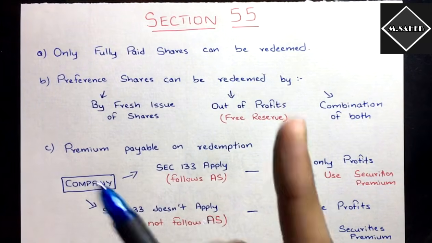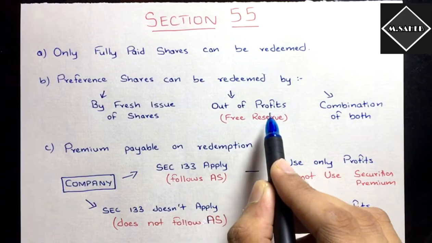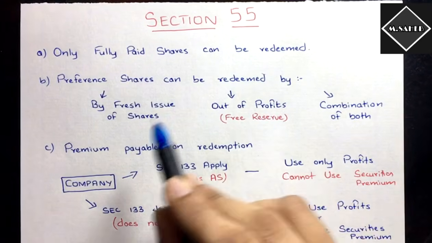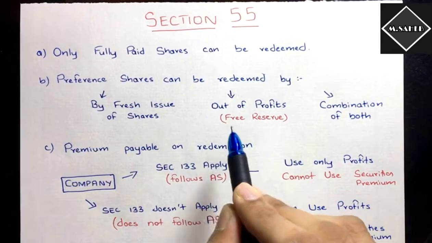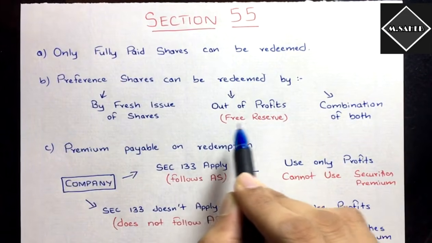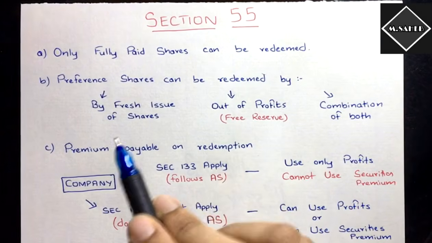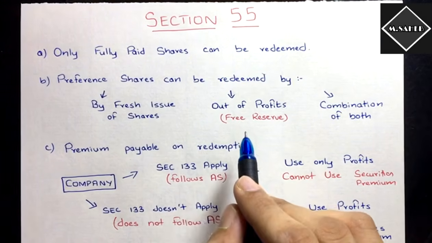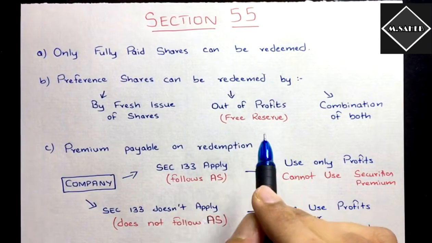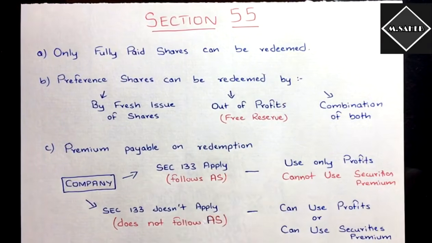The second way is you can use your profits, the profits which the company has earned in the past and which are in the free reserve. Free reserve means the profits which are available for distribution as dividends. The company can do anything with those. Those are free reserves, not capital reserve, not specific reserves.